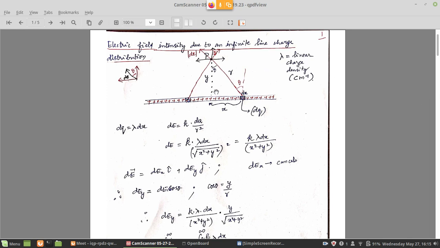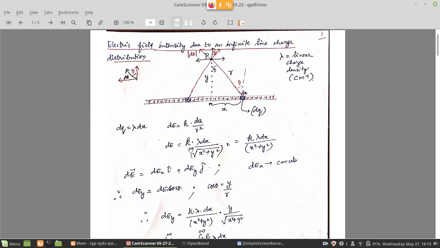Right. Now what is the distance at which we are measuring the electric field here? We want to measure the electric field at point P at a distance small y from the wire. Small y is the distance between the line charge and the point where we want to measure.